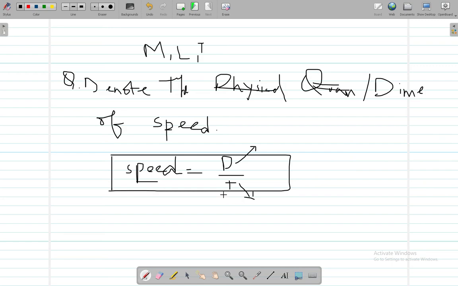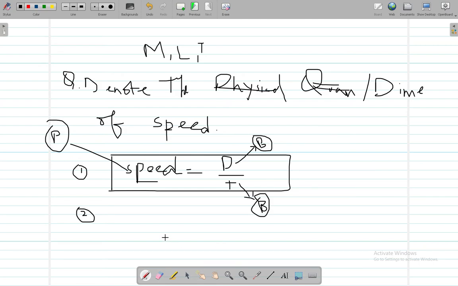Now when figuring out dimensions, the first step you take is to write the formula. The second step, as this is a physical quantity, you have to write the dimension of this physical quantity. And as this is a base quantity, I'm going to write a B here. Time is also a base quantity. You are going to write the units of these. Now you have to learn one thing: whenever you are given a question to calculate a dimension, you are only going to write the units for the base quantity.